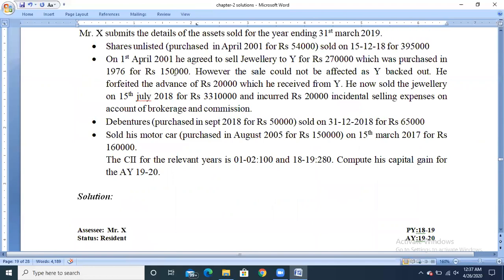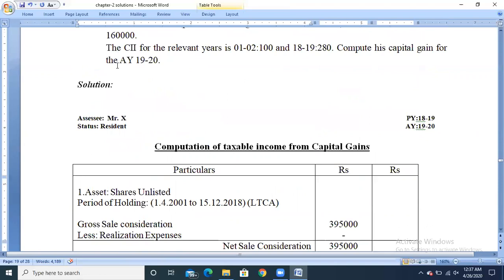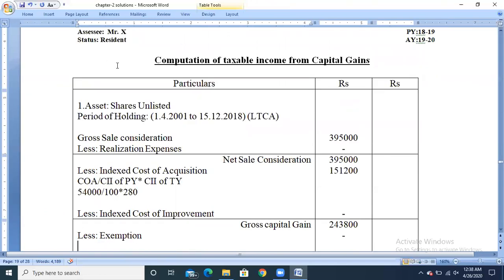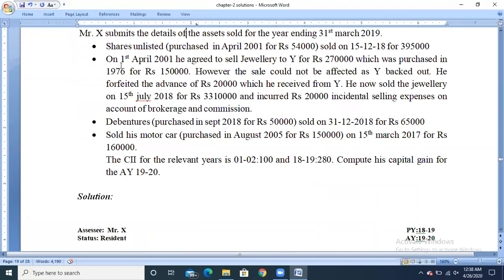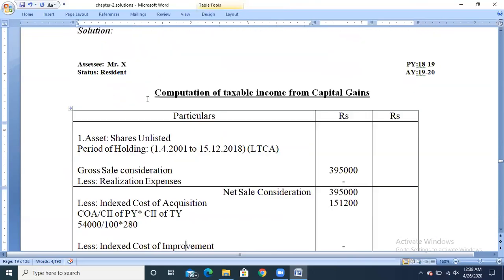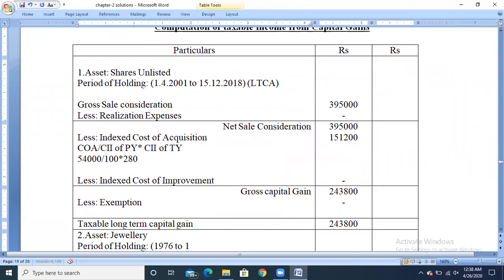The asset has been purchased in 1976, so take 1976 to the date of sale. The asset has been sold on 15th July 2018, so take the date of sale as 15th July 2018.